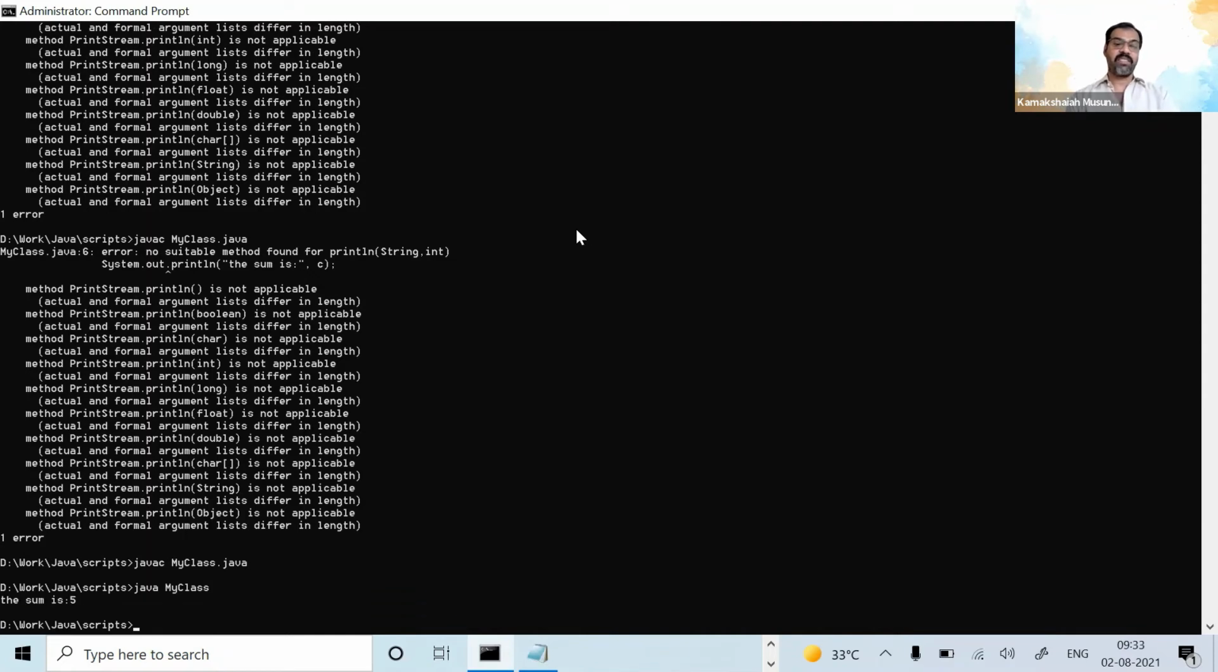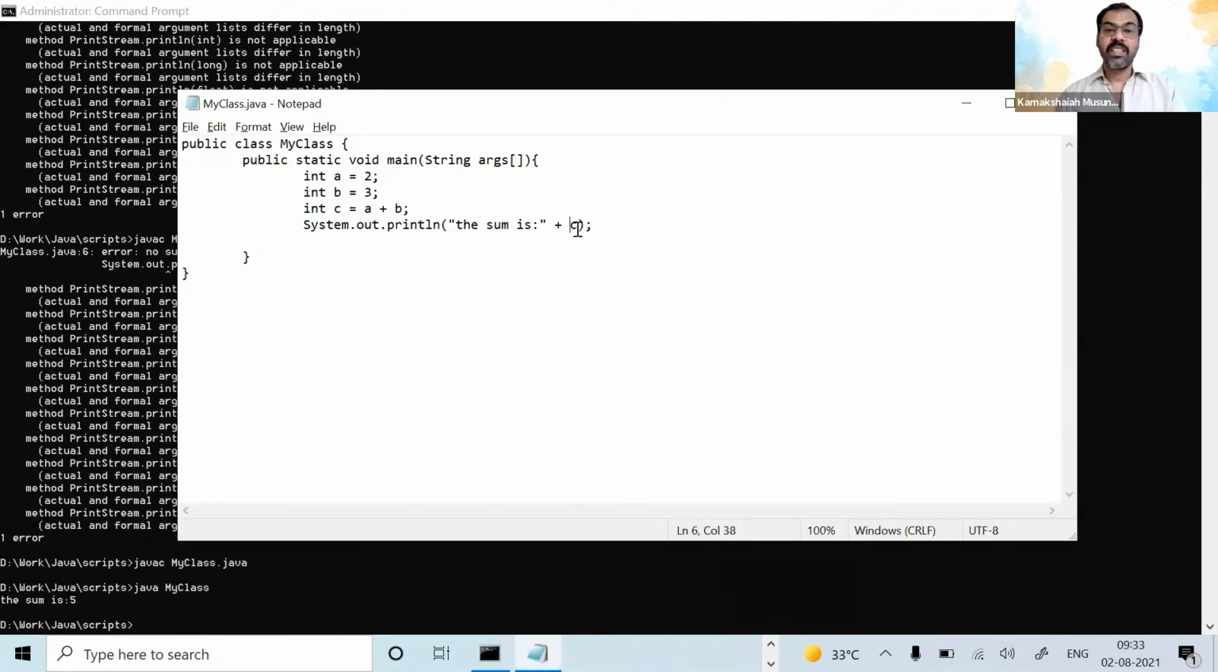Sum is fine, it's working. But Java is highly matured. It understands that this buggler is trying to combine a string with an integer value. This is an integer, right? It's not a string. Other languages will not accept it like that. Will not accept.